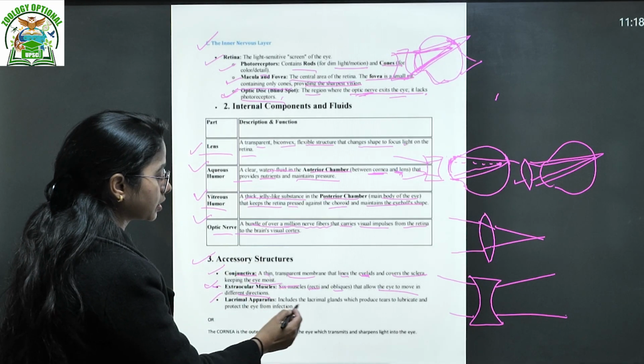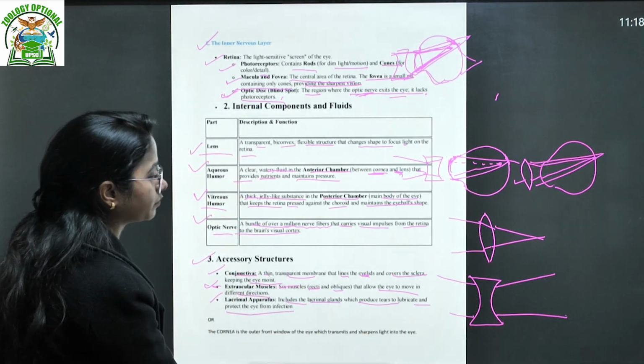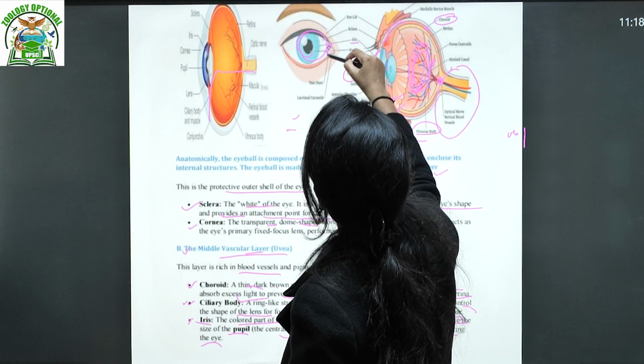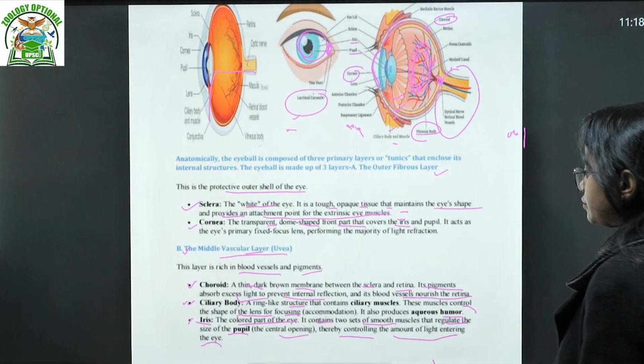Then lacrimal apparatus, which includes the lacrimal glands that produce tears to lubricate and protect the eye from infection. Where is this located? This is your lacrimal gland, in this area. See, it is written here. Okay. This is the complete structure of the eye.